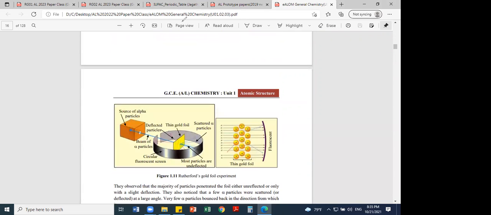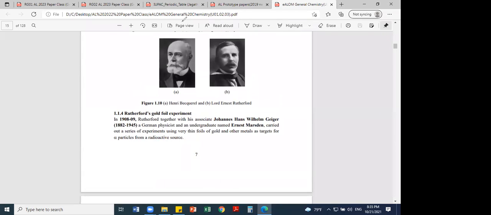This gold foil experiment was done by 2 students of Rutherford. One is Geiger, and we call it the Geiger and Marsden experiment. Rutherford was a Nobel Prize winner. Actually, he was not a chemist, right? That's the most interesting thing. He contributed to chemistry, but he specialized in physics.